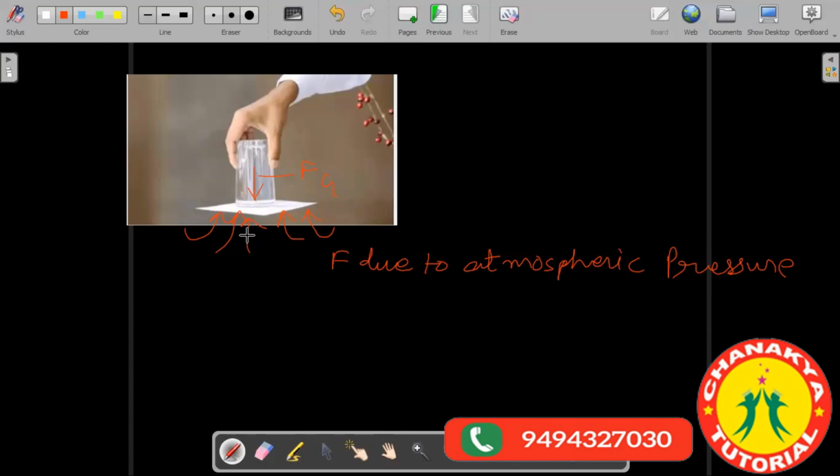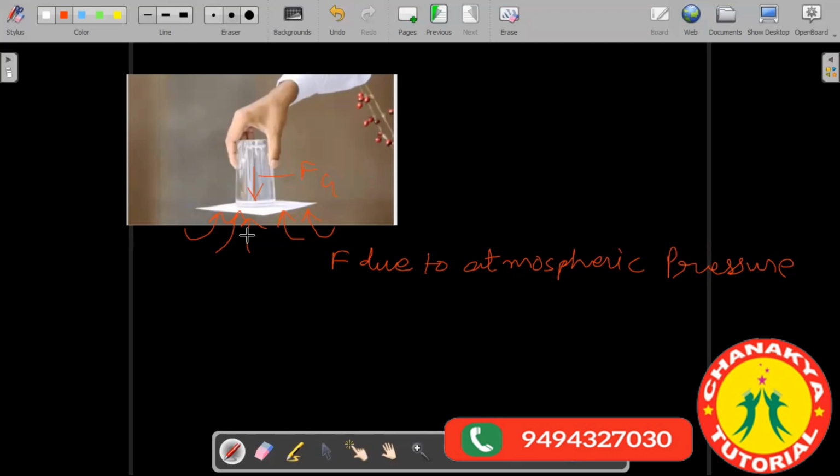Okay. So shall I tell you some more examples? Yes. Sir, I have a doubt. The water from the inverted glass will sometimes stay in the glass and sometimes it will fall down. Okay, so you say that sometimes it falls down and sometimes it doesn't.